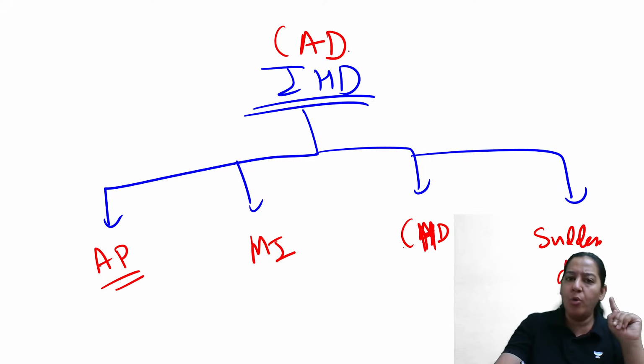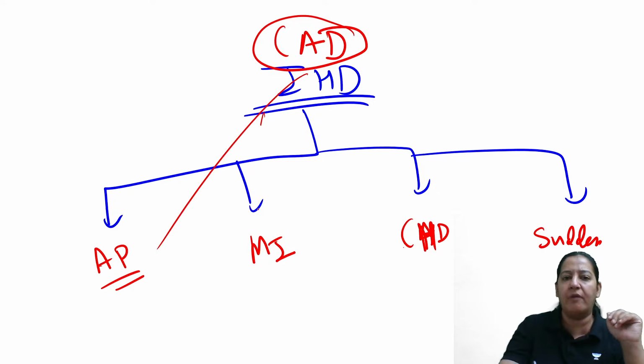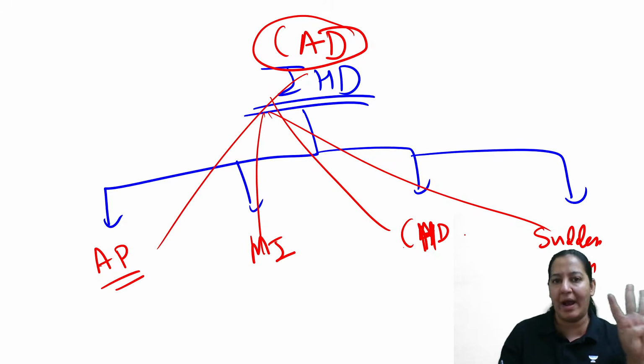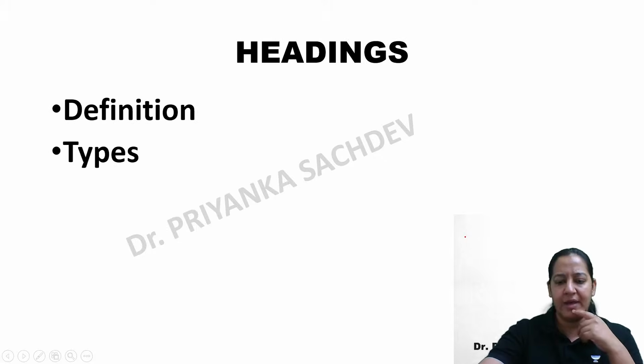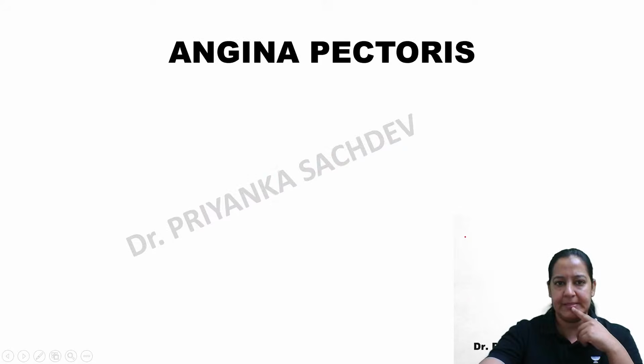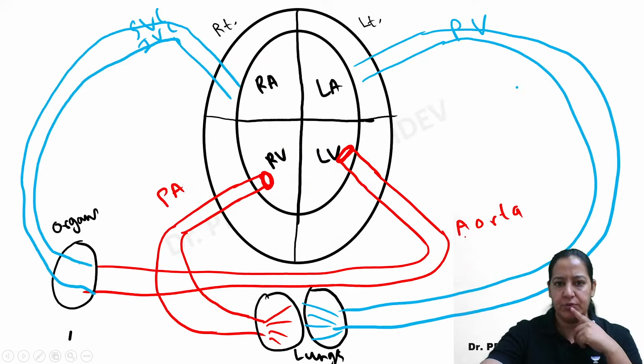Now you will say, ma'am, how can the obstruction of the coronary result in one of the four? Why are there four possibilities? If the coronary is obstructed, why are there four possibilities? Okay, for this, I have to again explain this diagram. Just a second, let me come to the diagram. Let me show you. Yeah, this diagram.